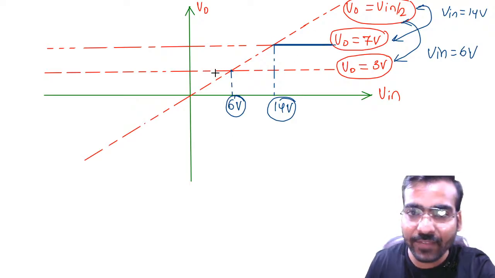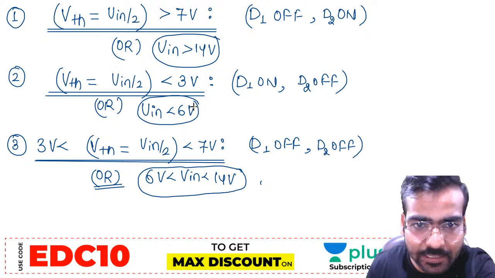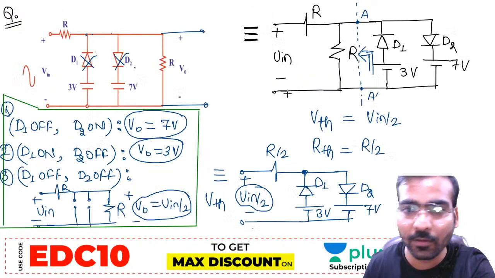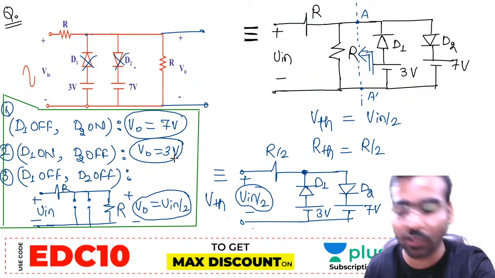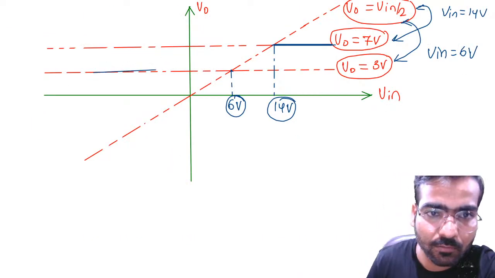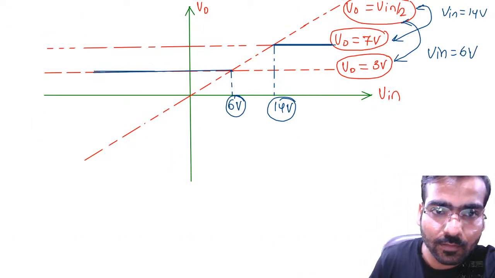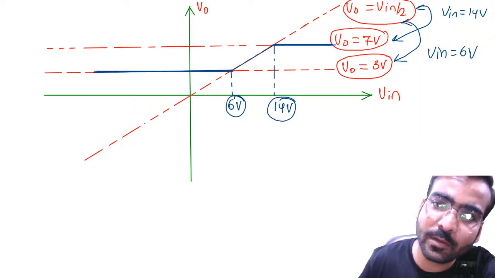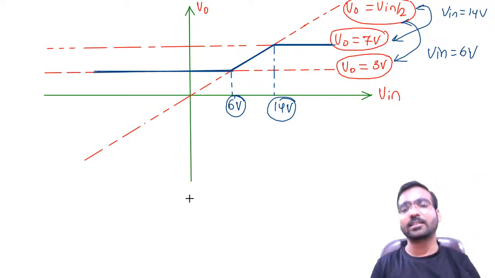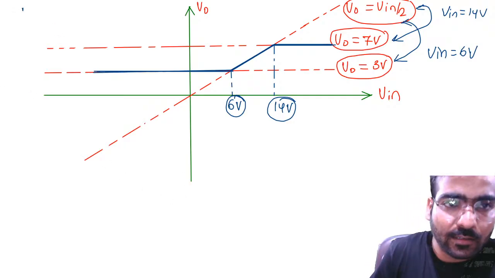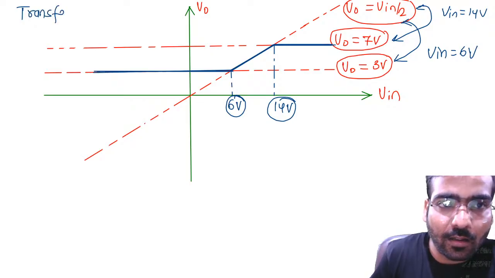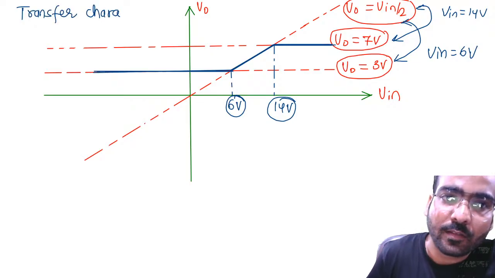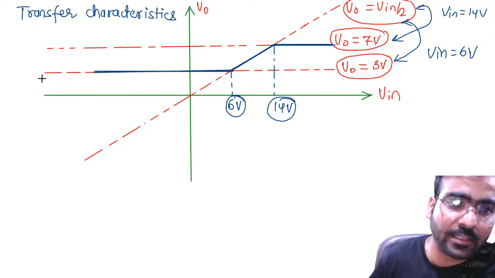Okay. When Vn is less than 6 volt, D1 on, D2 off, V0 equal to 3 volt. Okay, draw. Now, when Vn is between 6 and 14, definitely V0 will be equal to Vn by 2. So that is the transfer characteristics that we are having for this question. This is the transfer characteristics for this question.